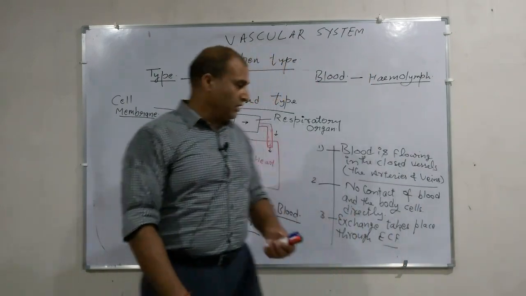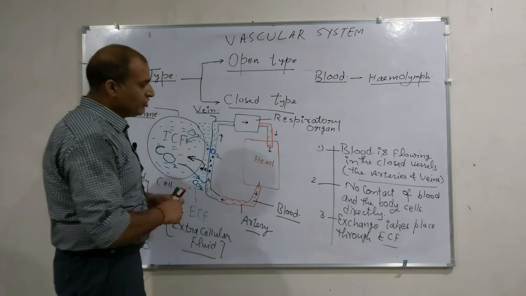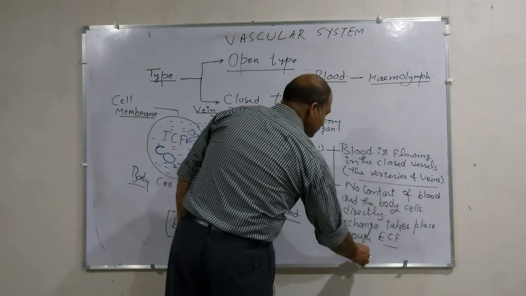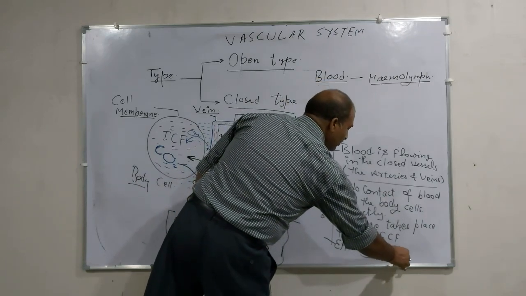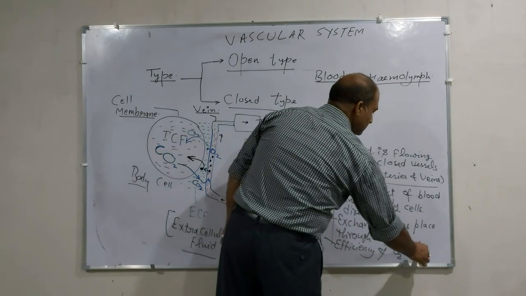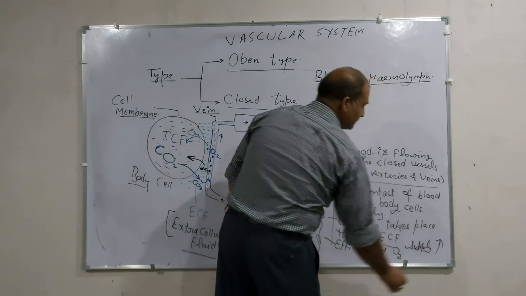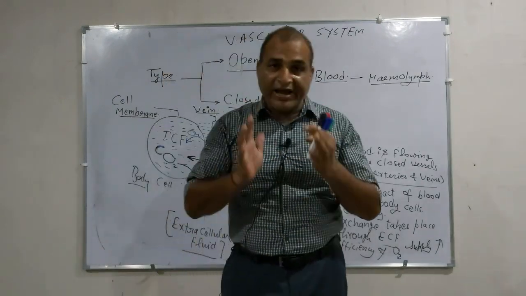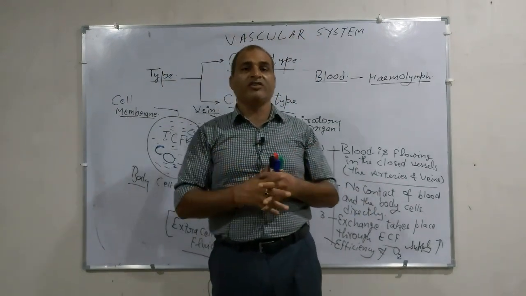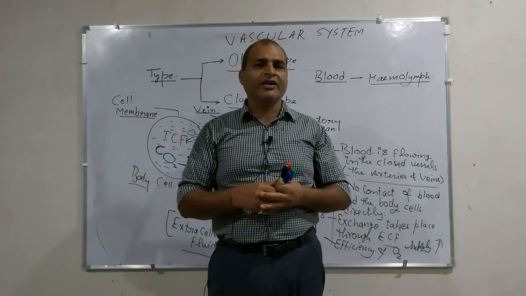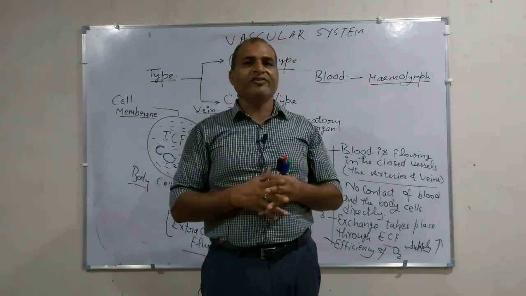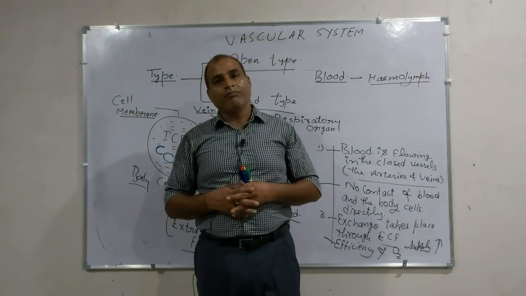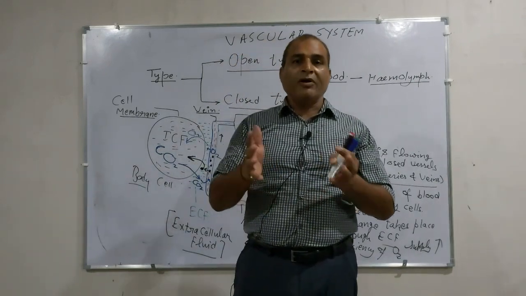Now, another important feature of this closed system is that the efficiency of oxygen supply is high. Oxygen supplying rate is very high because there is a separation between oxygenated and deoxygenated blood, with few exceptions like in fish. In the case of fish, the heart is circulating only impure blood, but there is separation between the pure and impure blood.